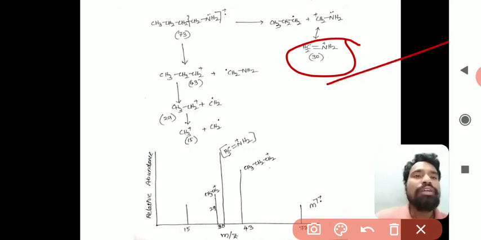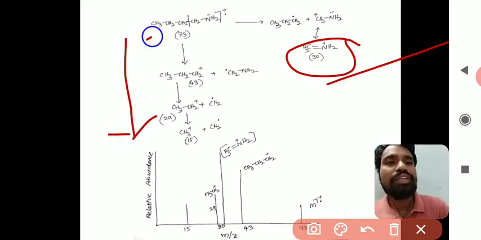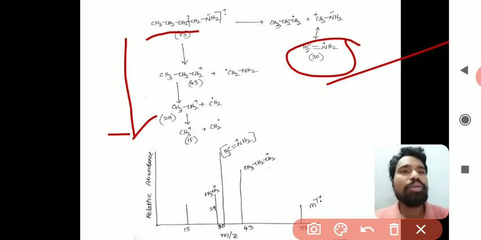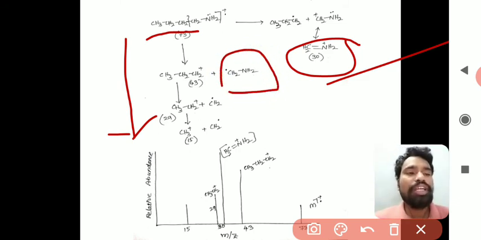There is another kind of fragmentation, the second, which is less favorable. Here the same carbon-carbon bond breakage takes place, but we get CH2 radical NH2, so the functional group NH2 leaves as a radical.